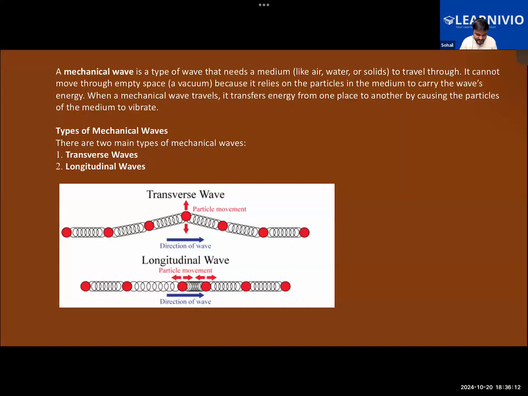And particularly, we learned that there are two types of mechanical waves: transverse waves and longitudinal waves. We learned that a mechanical wave is a type of wave that requires a medium. There are different types of waves. In higher classes, you will learn about electromagnetic waves and all that. Electromagnetic waves are there, mechanical waves are there. By the way, light is an electromagnetic wave. Light travels in the form of electromagnetic waves.